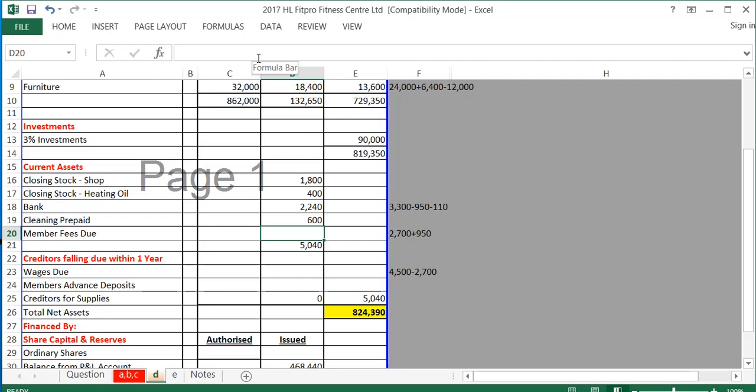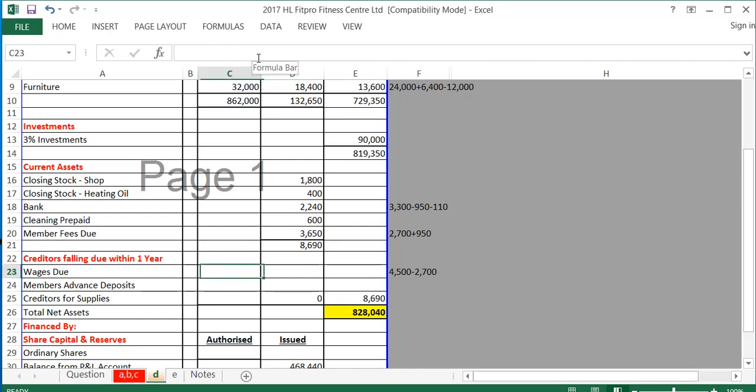And I can see from note 3 there's member fees due of 2,700 added to the member fees of 950 for the dishonoured cheque. They owe us that again now. So in total, member fees due will be 3,650, which gives me total current assets of 8,690.